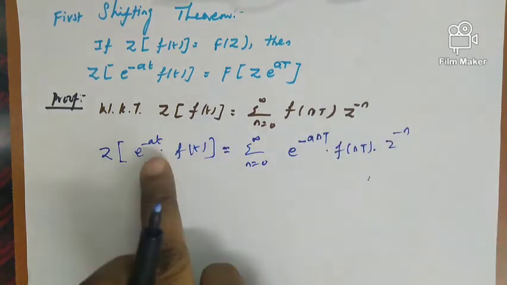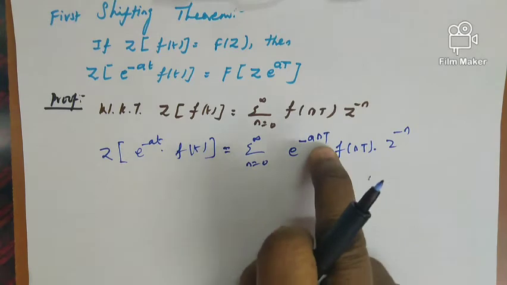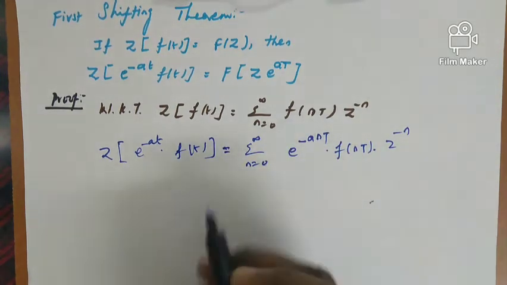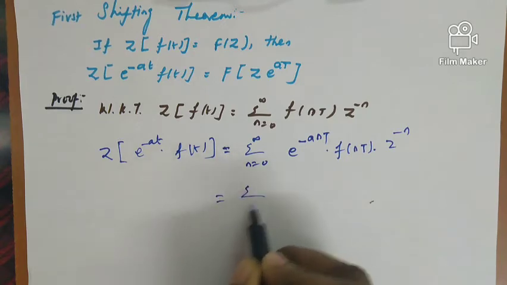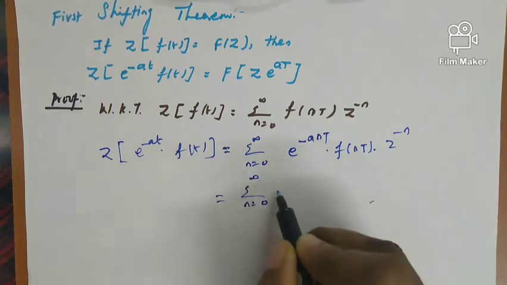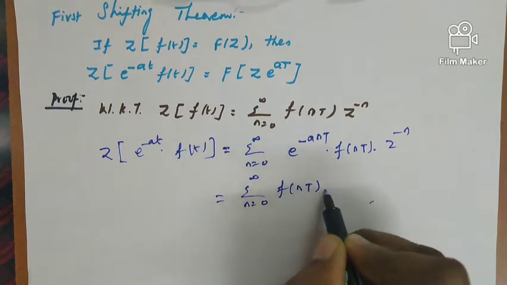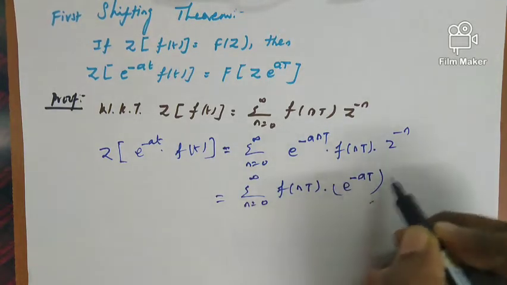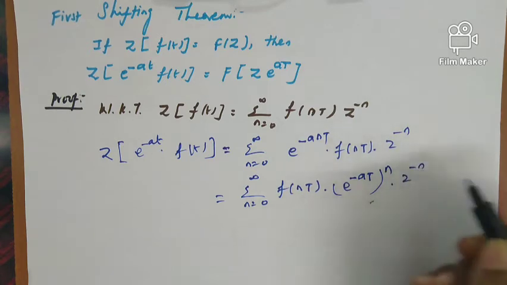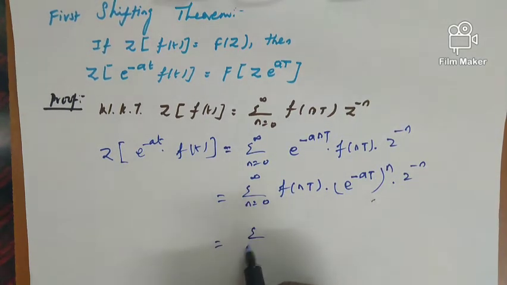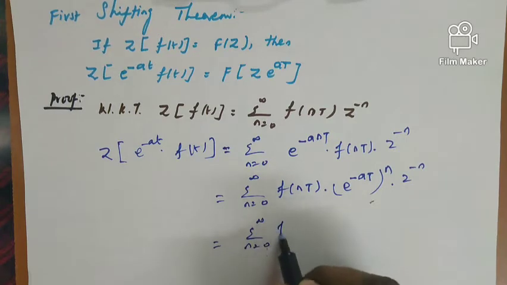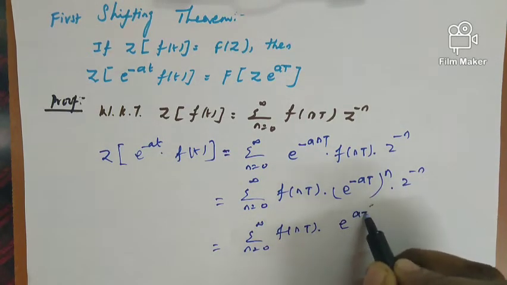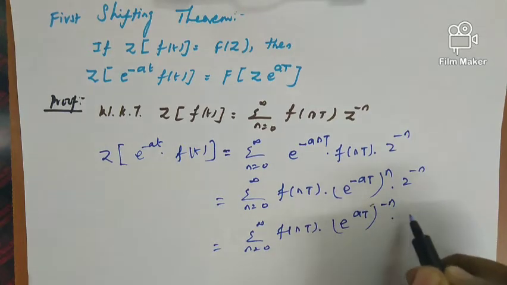In the place of t we have replaced nt, and f(t) we have written as f(nt). Now this can be written as the sum from n equal to 0 to infinity of f(nt) into (e^(-at))^n into z^(-n), which equals the sum of f(nt) into (e^(at))^(-n) into z^(-n).